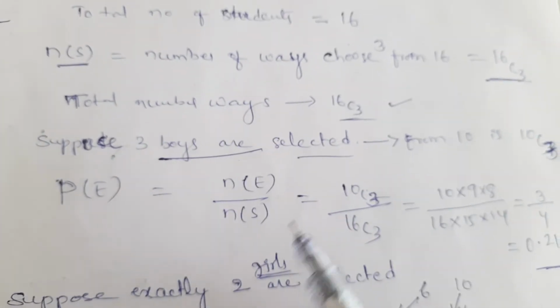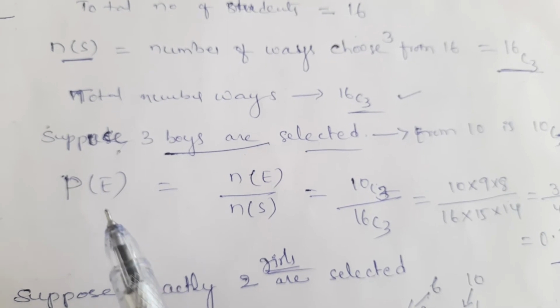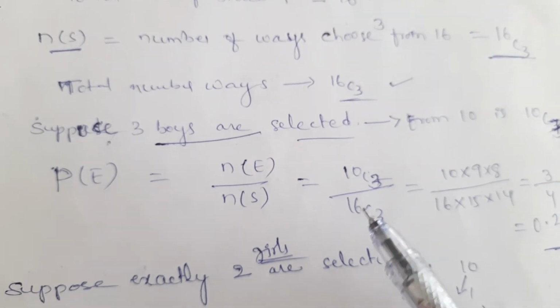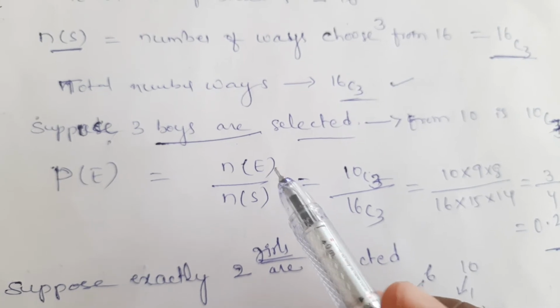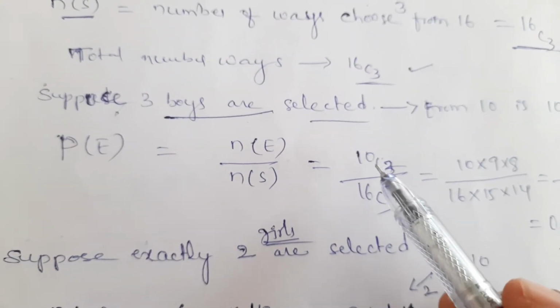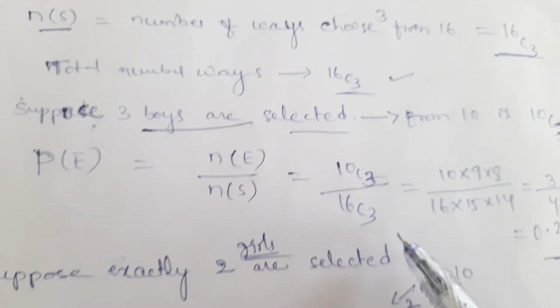10C3. Therefore, probability of an event is equal to number of events in E by total number of events. Number of events in E is 10C3 by 16C3.